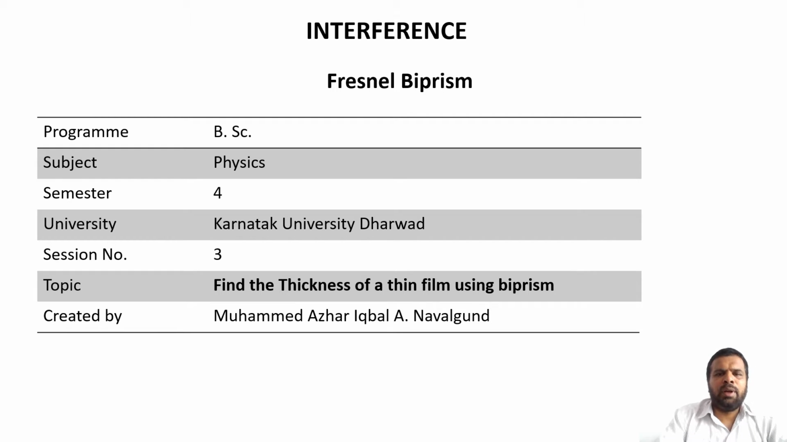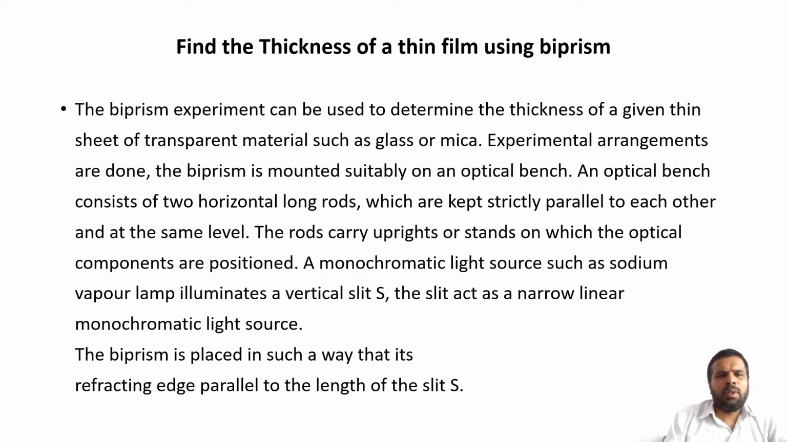Today is our third session on interference. In this session, we are going to study how to find the thickness of a thin film using the biprism experiment. The biprism experiment can be used to determine the thickness of a given thin sheet of transparent material, such as glass or mica. Experimental arrangements are done.